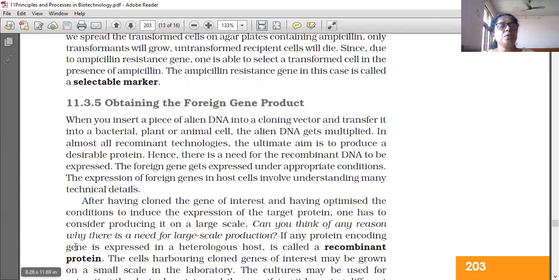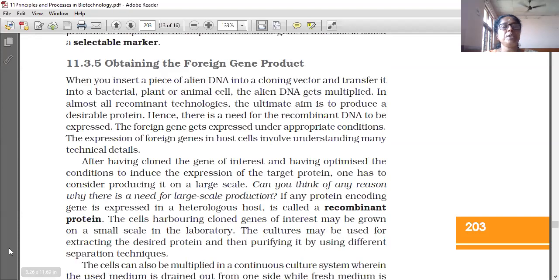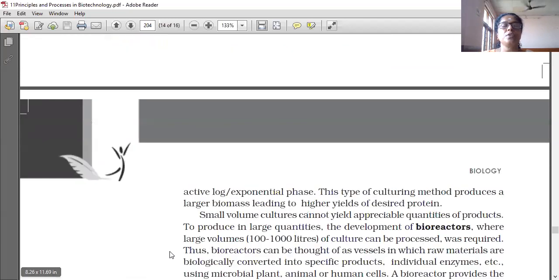Any protein-encoding gene expressed in a heterologous host is called a recombinant protein. The cells harboring cloned genes of interest may be grown on a small scale in the laboratory. The cultures may be used for extracting the desired protein and then purifying it by using different separation techniques. Understood that one?